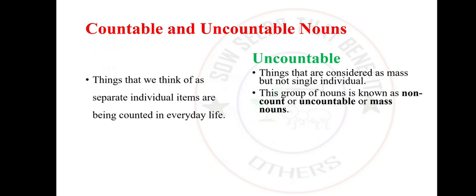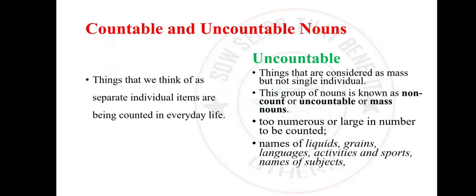This group of nouns that we know as non-count nouns, we do also call them mass nouns. In fact, the phrase mass nouns is not commonly heard in everyday conversation. So generally, when we are looking at the characteristics of uncountable nouns, we could see that they are too numerous or large in number to be counted.